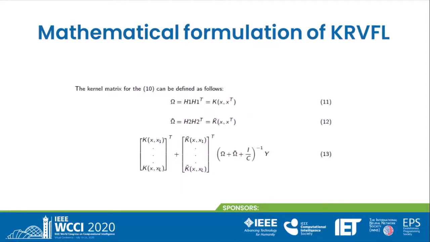Here the kernelized version of equation 10 is generated, where we have used the Gaussian kernel to compute the kernel matrix of H1 and H1 transpose and H2 and H2 transpose. And equation 13 is the core equation which is used for the computation of the kernelized inverse, or kernelized version, of the RVFL.